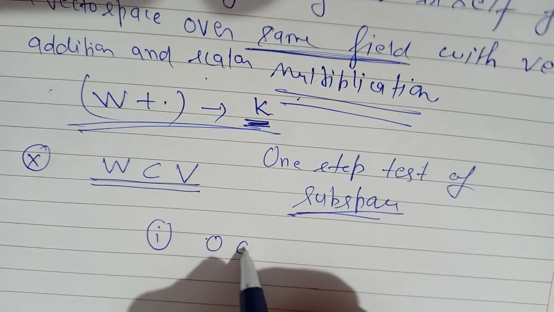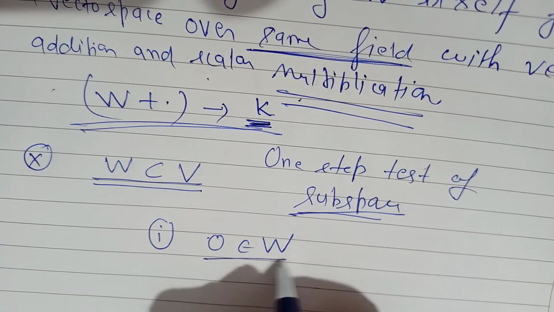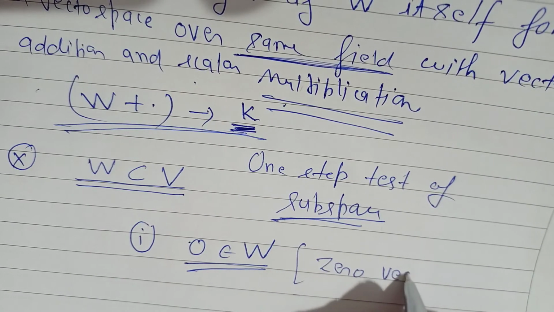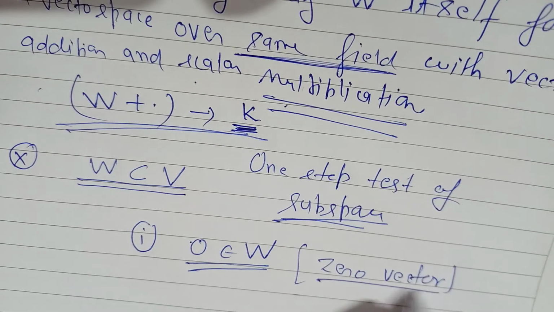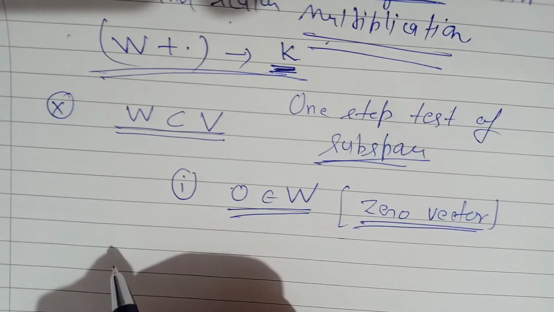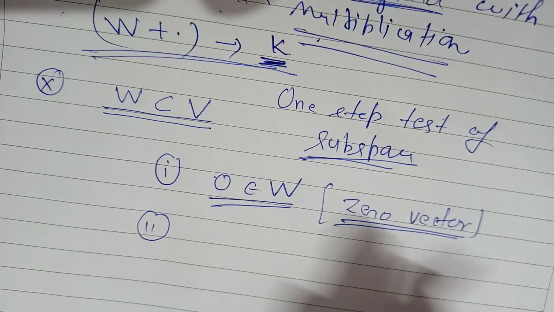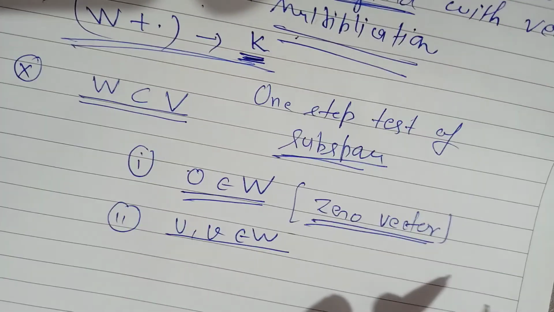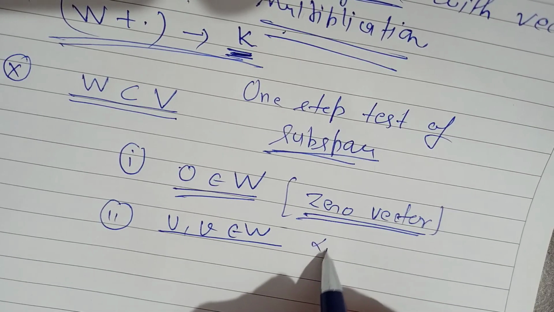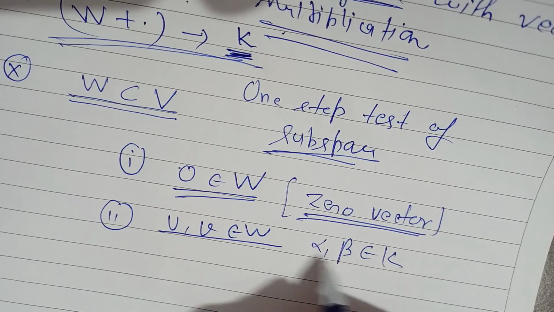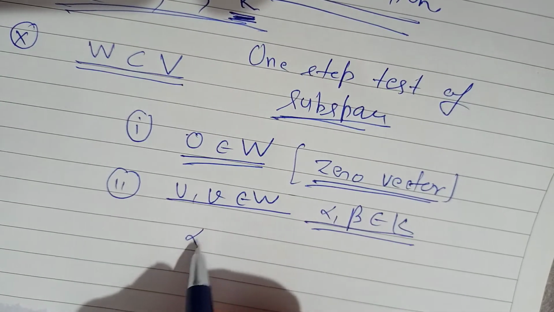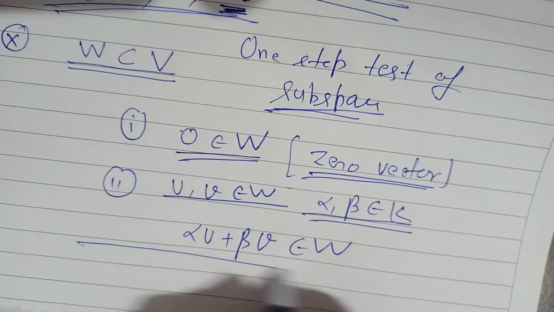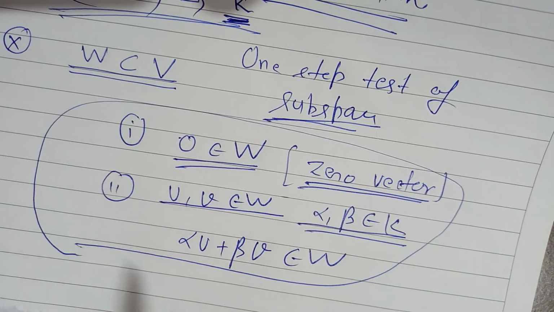This W should have the zero vector. If there is no zero vector in W, then we say W is not a subspace. And second one, and it's the most important thing, if u, v belong to W, and if alpha, beta belong to the field of scalars, then alpha u plus beta v also belongs to W. So this is the one step test for subspace.